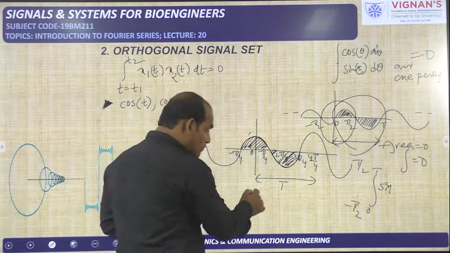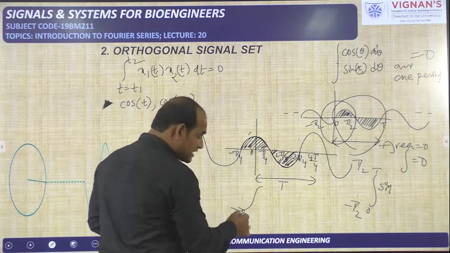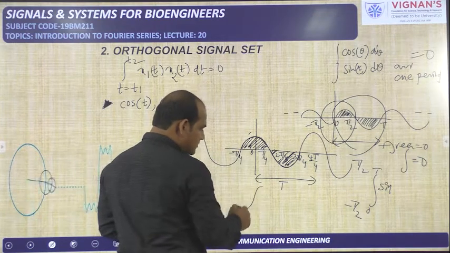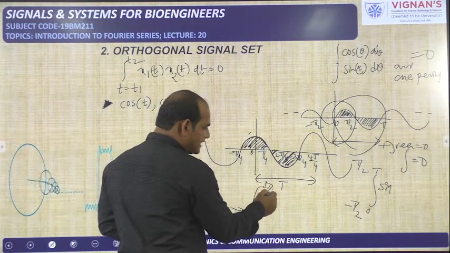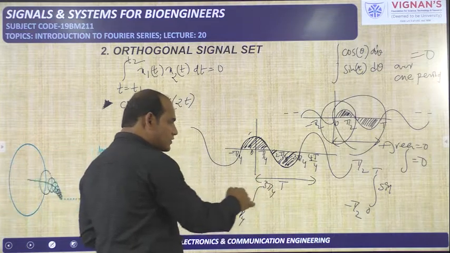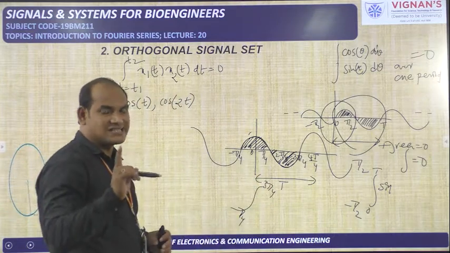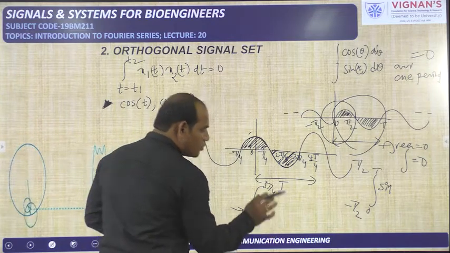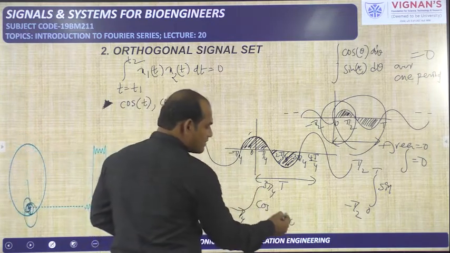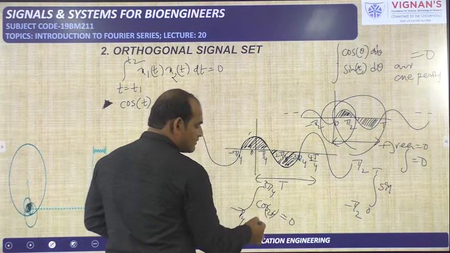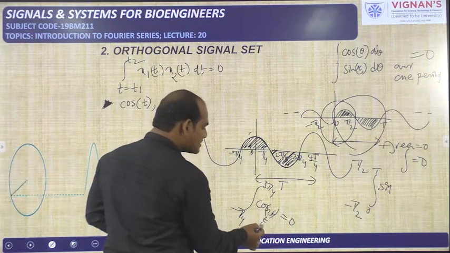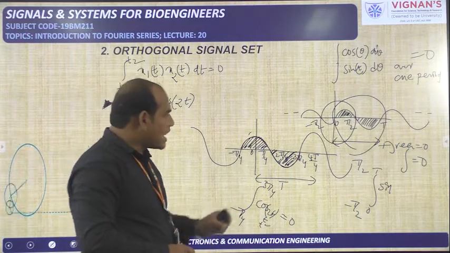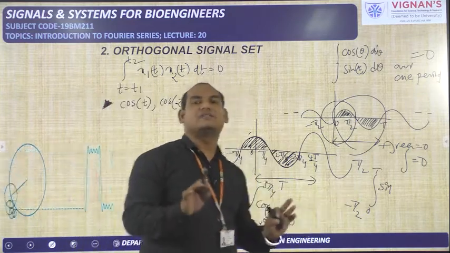Already I told, over one period we need to do the integration. It may not start from 0. You can take from the negative side to the positive side, so minus 3T by 4 to 3T by 4. Upper limit minus lower limit should give one period, capital T of this cos. And one more important point is, whether it is cos 2t, cos t, or cos t square, whatever it may be, if it is a cos function or a sine function, the integral will become 0.